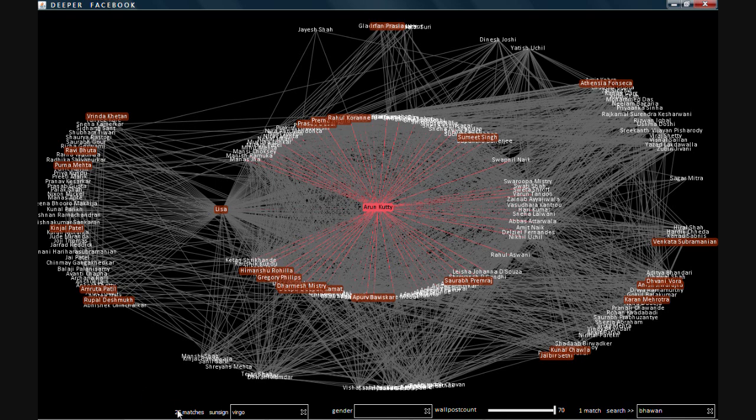The wall post slider displays the count of wall posts Lisa receives from her friends over a period of 3 months. As you move the slider based on the count of the wall posts, her friends get highlighted.